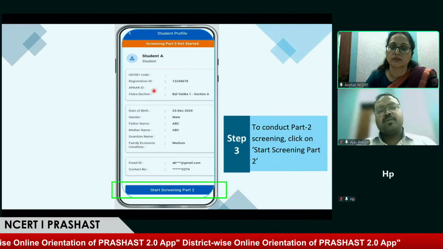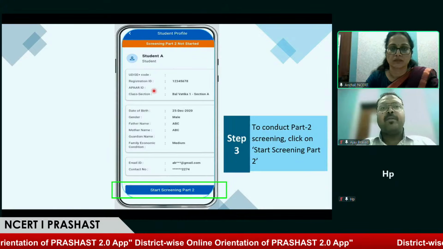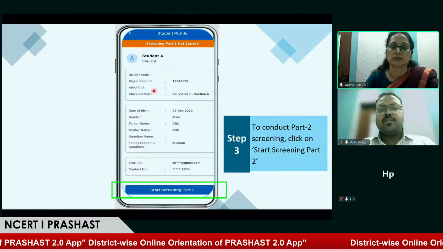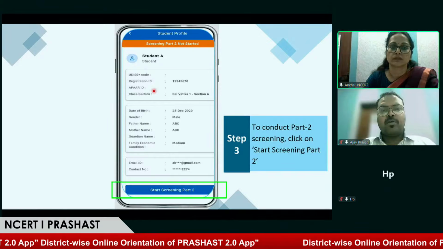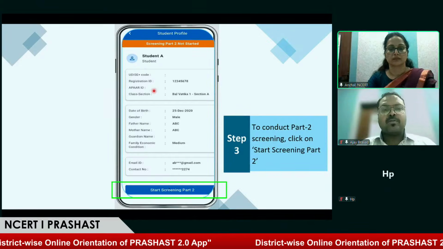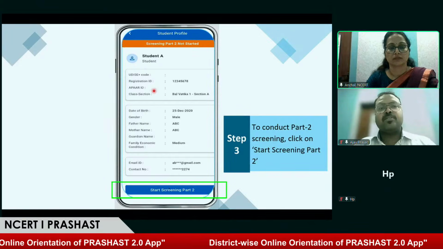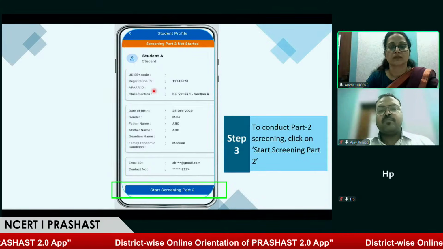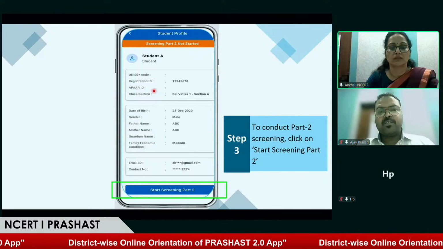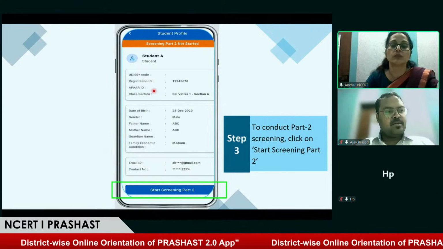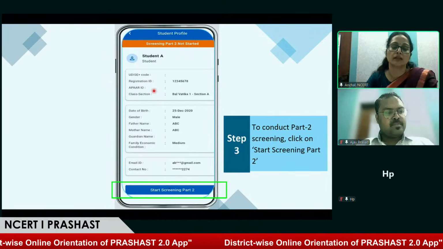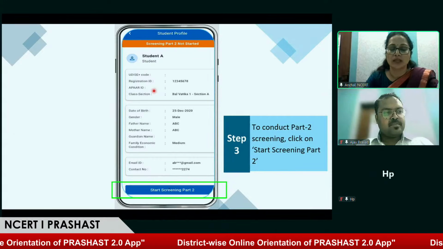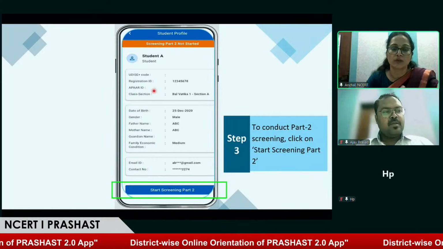Minimum, we would recommend that minimum 15 days should be there, just to understand their behavior and how they are behaving amongst their peers or in the classroom, just to give an accurate observation so that it can be filled in the application. Okay, so it will also help them to validate the part 1 screening data. Yes, ma'am. So, sir, how can they perform the part 2 screening after observing these students?